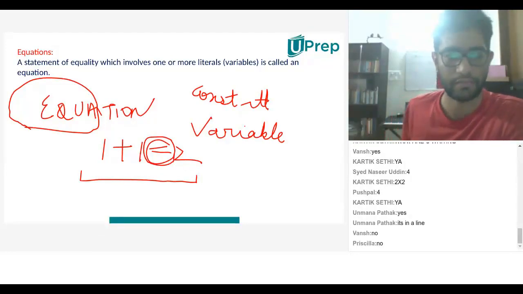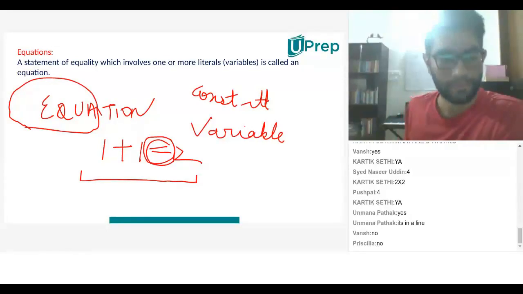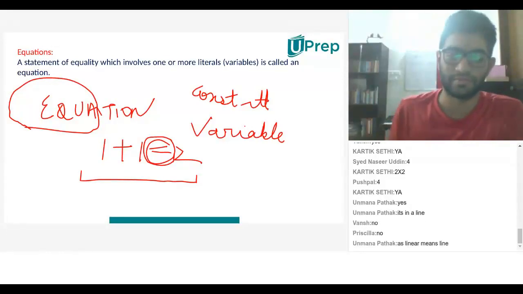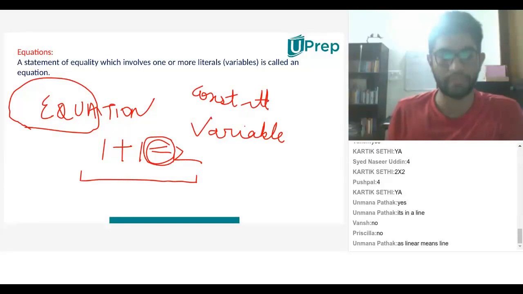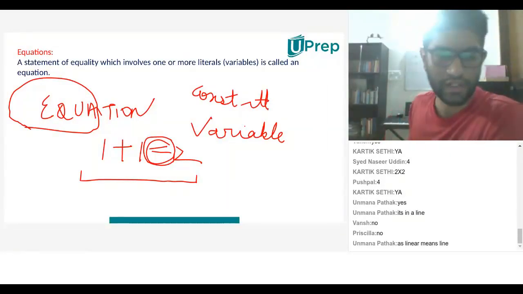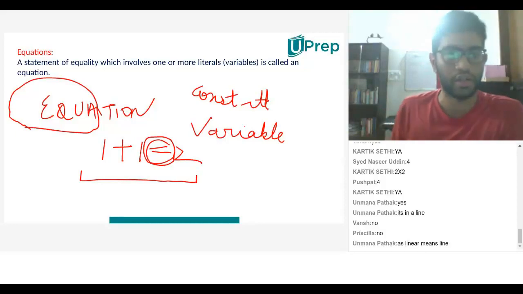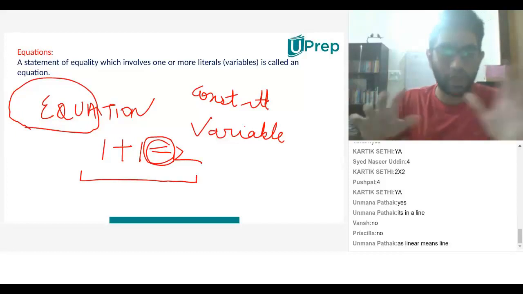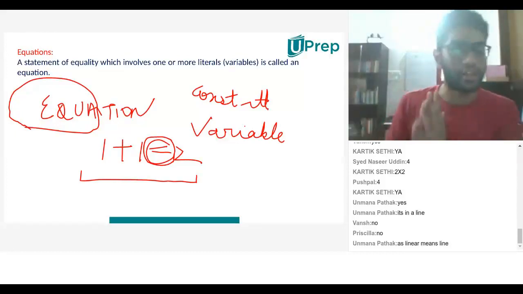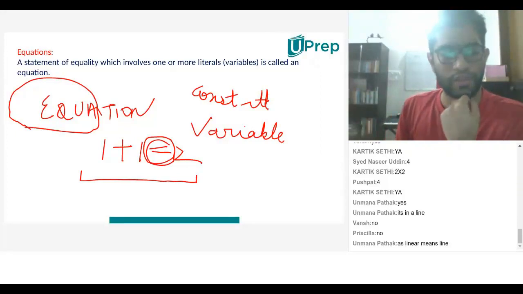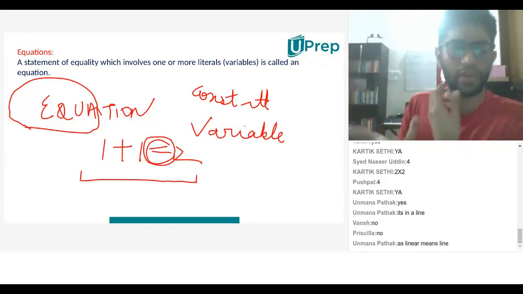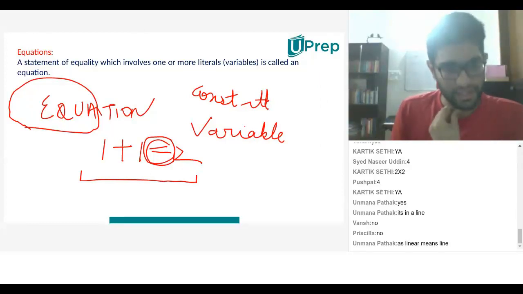Yes, Karthik. Sir, maybe because it is special because of its variables. Okay, okay. Think. It's okay if I get wrong answers. It's okay if I get correct answers. We'll see why it is called such. Just because I've told you a linear equation, are you going to tell me that just because Rajat sir has told it's a linear equation, it's a linear equation? I want you to think why it's a linear equation, first of all. Is it because of the name of the topic? Think about what the name of the topic even means. Linear means line. Yes, it makes sense.